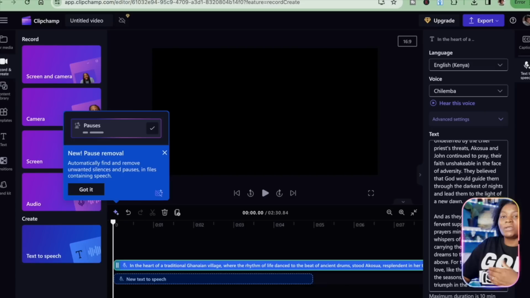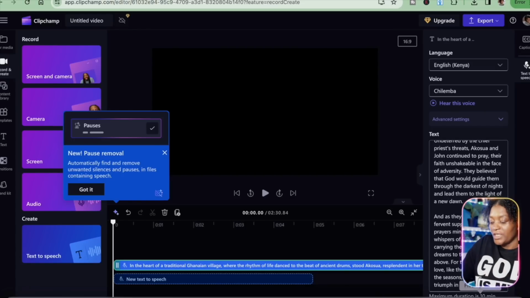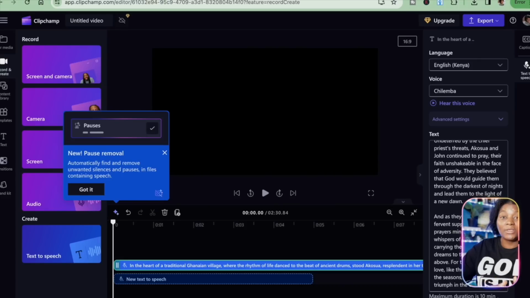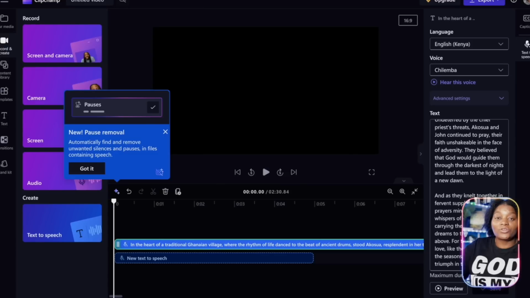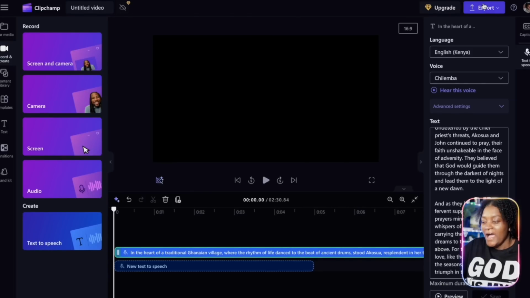The maximum length of story that you can generate here at once is 10 minutes. So if you make your stories like 30 minutes, you just need to make sure that you copy it like 3 times and then paste it here one after another. Use the same voice to generate your story. When you are done generating your audio, the next thing is just to export it. So you can come here and preview it and hear your story, and then you just come here and export it.